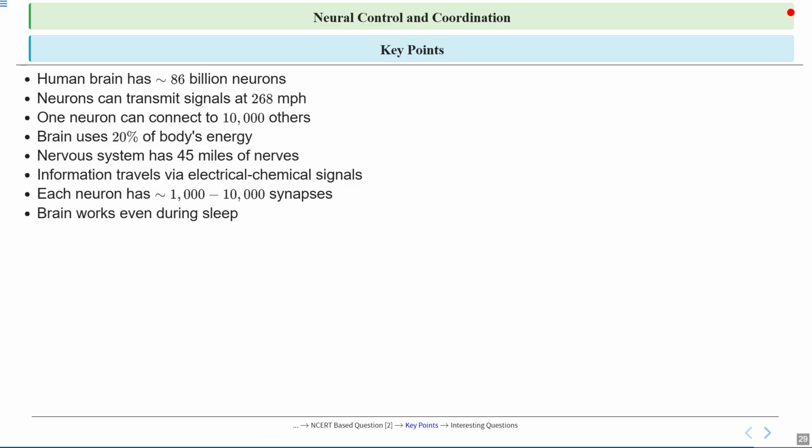During sleep, the brain remains active and performs important functions. This is another amazing fact. During sleep, our brain remains active and performs important functions such as memory consolidation, processing information from the day, and clearing out waste products from the brain cells, all of which are essential for maintaining cognitive health and overall brain function. So, the brain works even during sleep. These are some key points, or we can say interesting facts about this chapter.